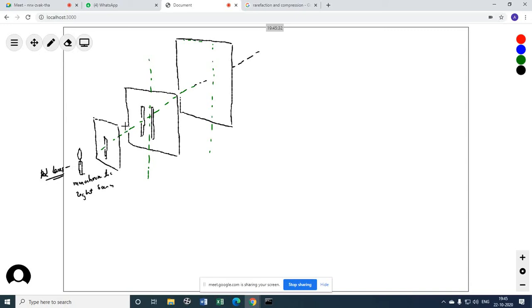So then what will happen is that we know this slit will act as a single source of light. It will produce ripples like this. Right? This ripple will fall on these two slits. These two slits will act as coherent sources. Now what are coherent sources?